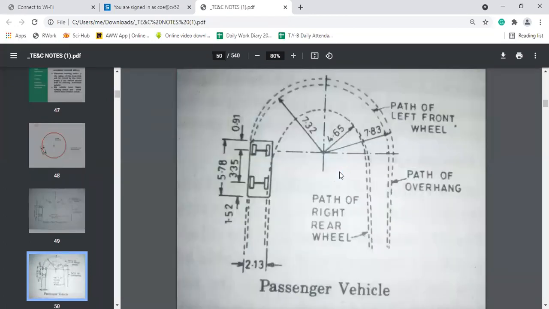Now the same diagram is of the minimum turning radius for the passenger vehicle.